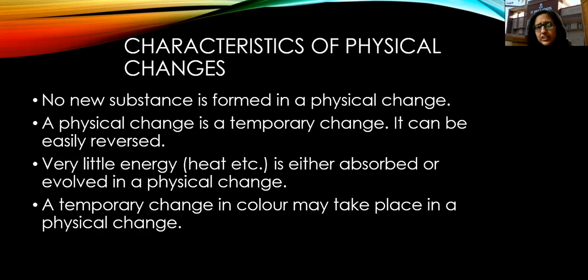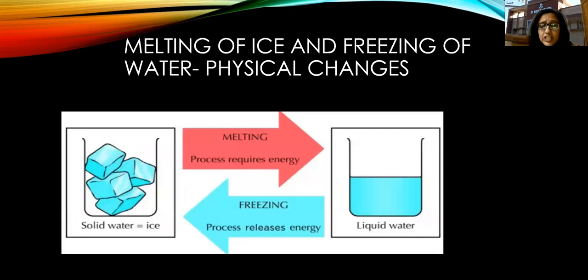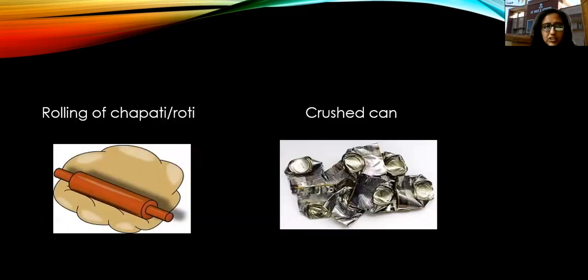Then a temporary change in color may take place in a physical change. So when you see this, you'll find a temporary change in the color of this liquid water and this ice. So these two processes are called physical changes.